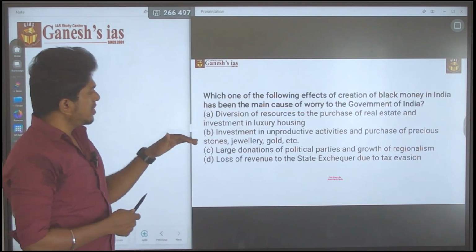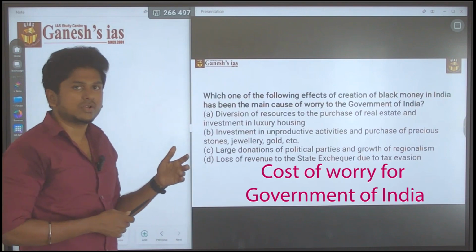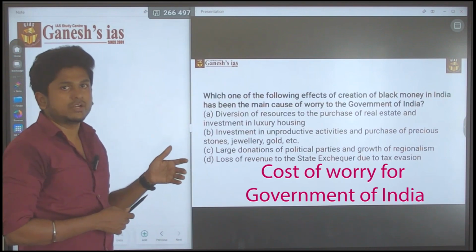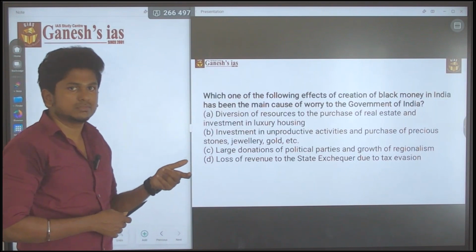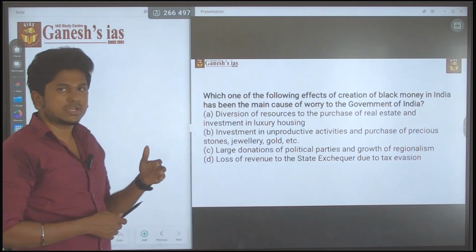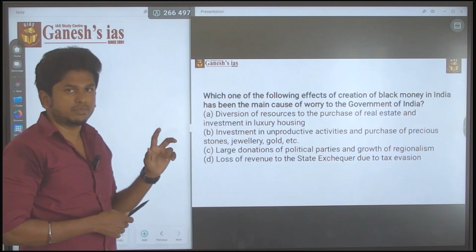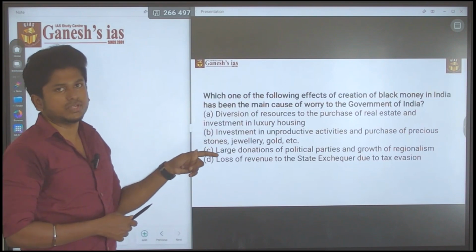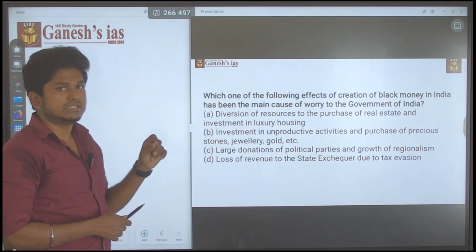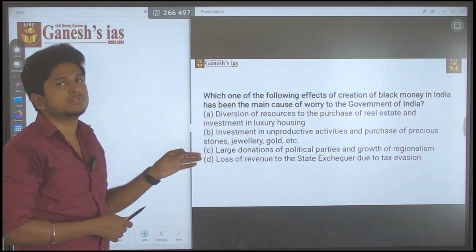All these four statements are a cause of worry for the government of India related to black money, but what is the main cause of worry? That is what the question is asking. So this is the key, the tricky part of this question.